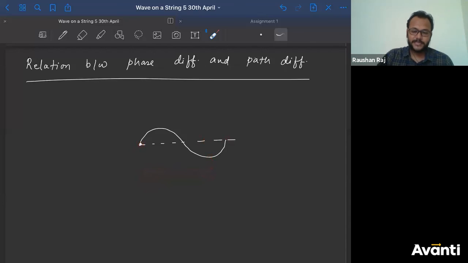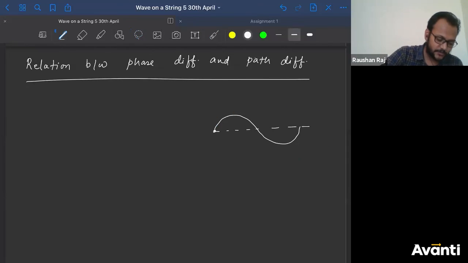Okay, so path difference मतलब कितना है कि what is the difference or what is the extra length that a wave will travel. ठीक है, इस point और इस point के बीच में कितना extra length है, distance की बात करें सिर्फ, तो what is the extra path that wave will travel. Okay, चलो. So, but what will be the relation between phase difference and path difference? So there's a few methods also जिसमें हम लोग कुछ will find phase difference and will equate with path difference और कुछ relation निकालते हैं. मैं एक छोटा सा बहुत तुच्छा सा एक unitary method use करूंगा. ठीक है, क्या unitary method use करूंगा समझने के लिए.